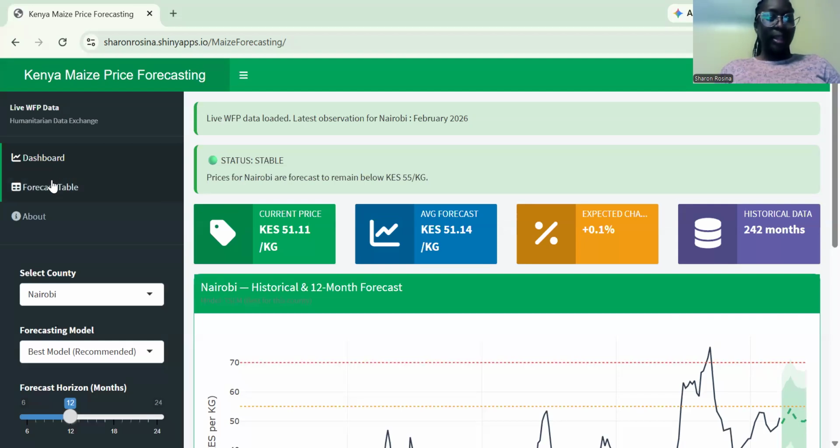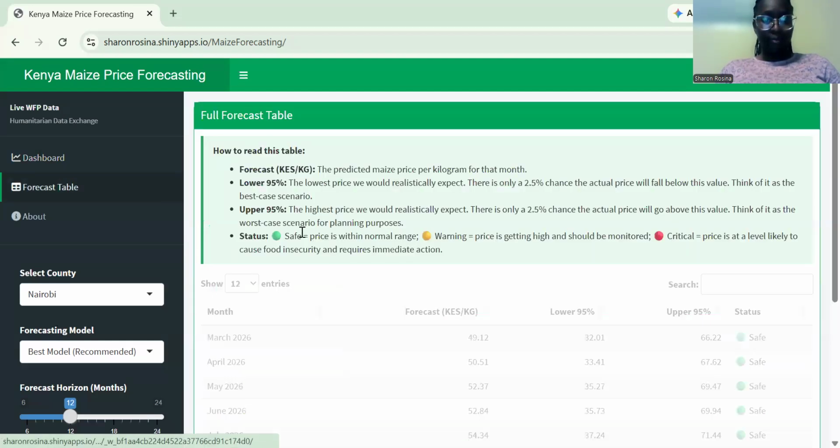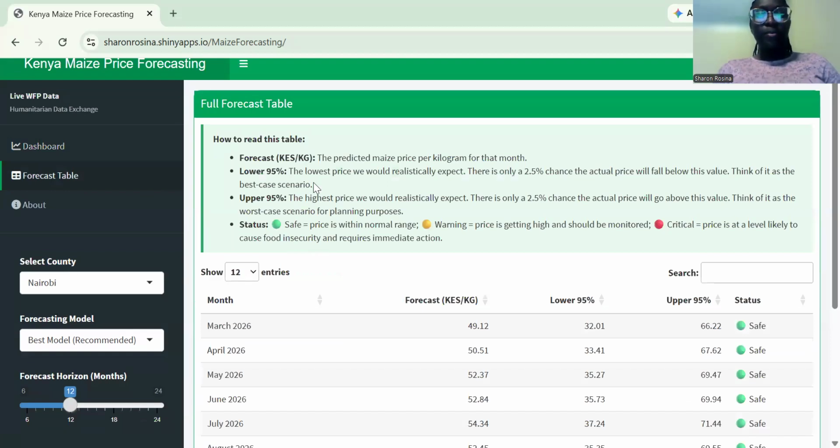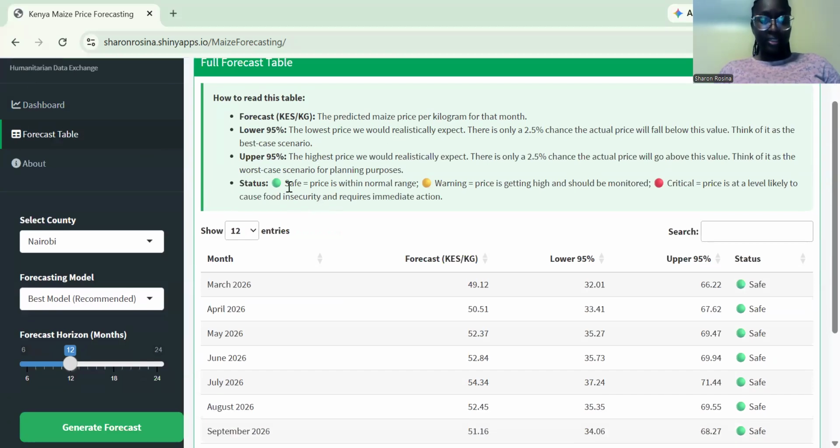Now, let's go to the forecast table. The forecast is the predicted maize price per kilogram for that month. We have the lower confidence interval of 95%, the upper 95%, and the statuses. The statuses are set such that if it's green, it's safe. This shows that price is within the normal range.